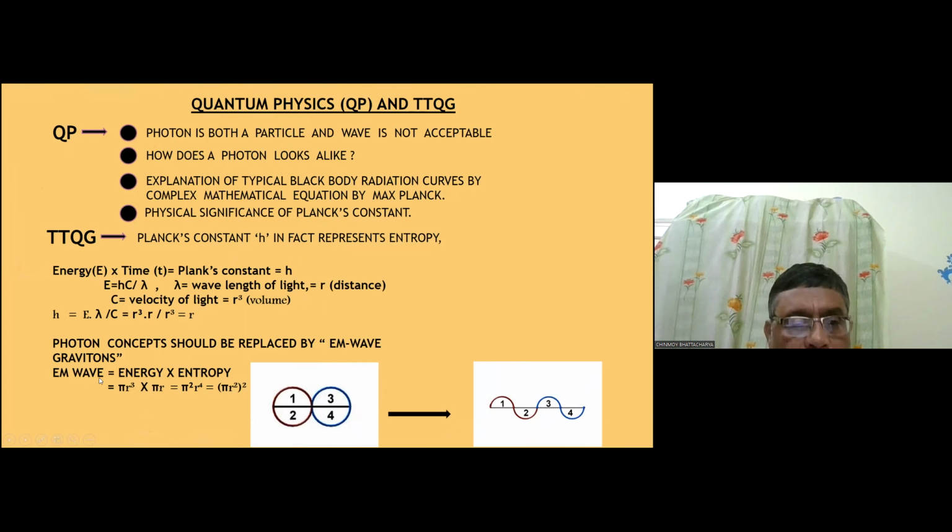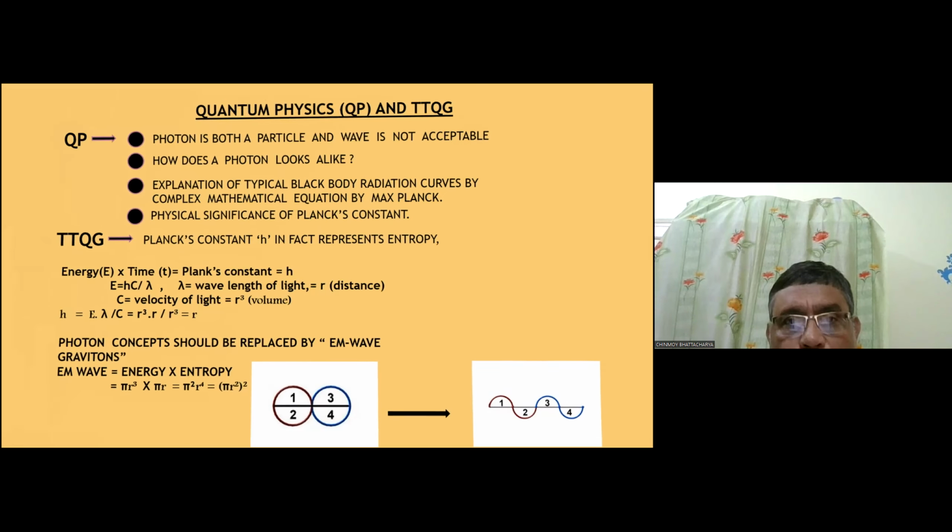More interestingly, this concept of photon needs to be switched over to the concept of EM wave gravitons, because EM wave is equal to energy into entropy, so pi r cube into pi r, that is pi r square whole square. This means two circles coexisting. Units 1, 2, 3, 4, the regions are shown. When you unfold this, we get the EM wave pattern. So this is the EM wave graviton, and we should switch over to this concept.